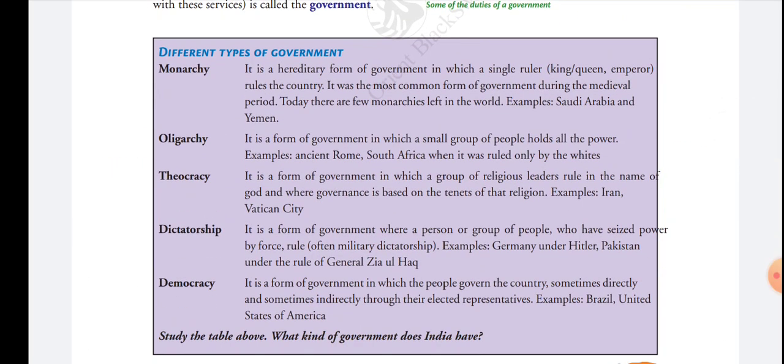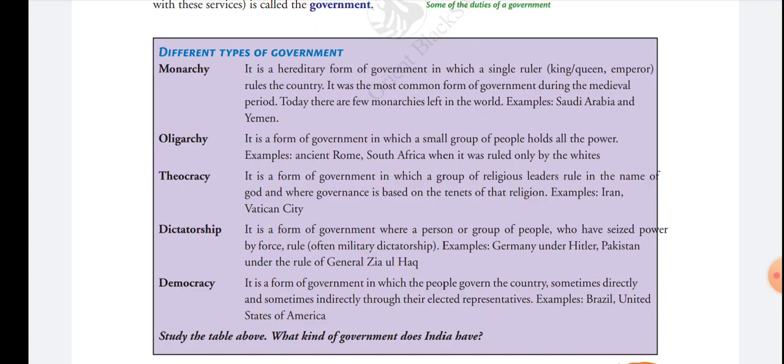Some types of government are in all the countries. The governments are not in the same form. All the countries have different forms of government. Some forms of government are, first, monarchy, second, oligarchy, third, theocracy, fourth, dictatorship, and fifth, democracy. These are the few types of government: monarchy, oligarchy, theocracy, dictatorship, and democracy.